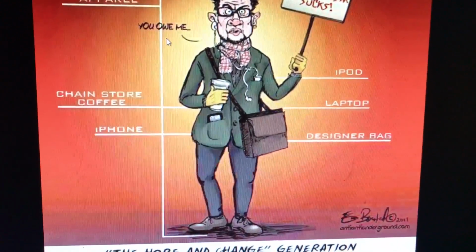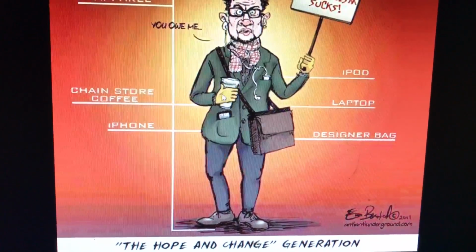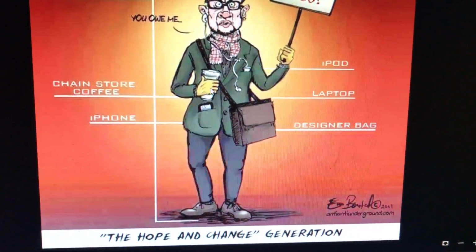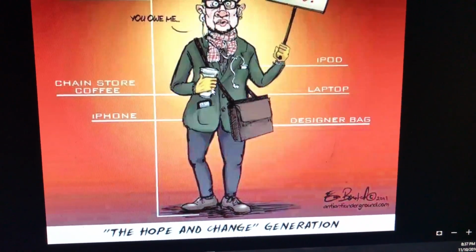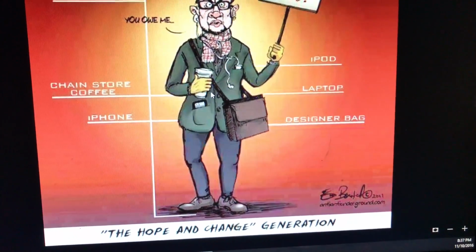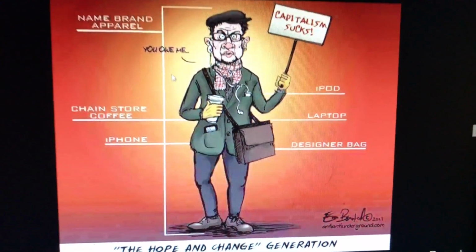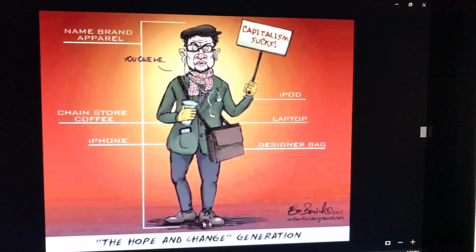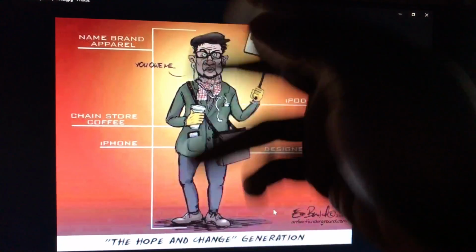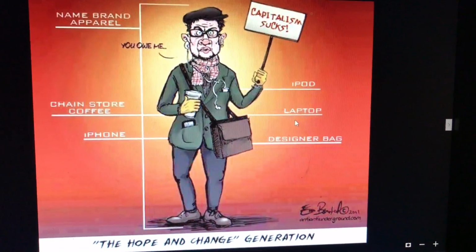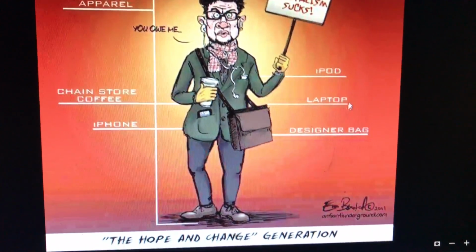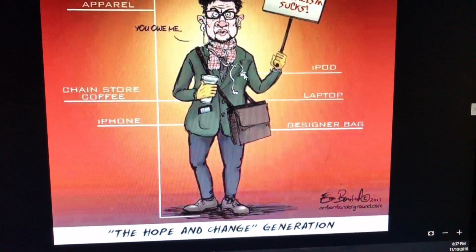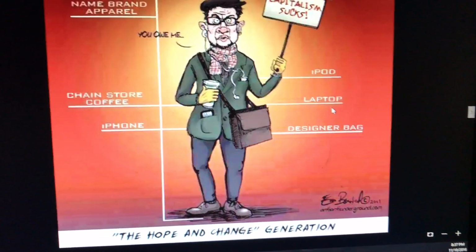Chain store coffee because they're at a Starbucks. It's always Starbucks, never fails. You're going into a Starbucks paying $7 for coffee and you're crying about minimum wage. I don't want to hear it. Name brand apparel, Jordan sneakers. He doesn't have Jordan sneakers, but if you go to Manhattan, that's how all these guys look. They all look like metrosexuals. So anyway, iPod definitely, and now obviously that's like an iPhone.